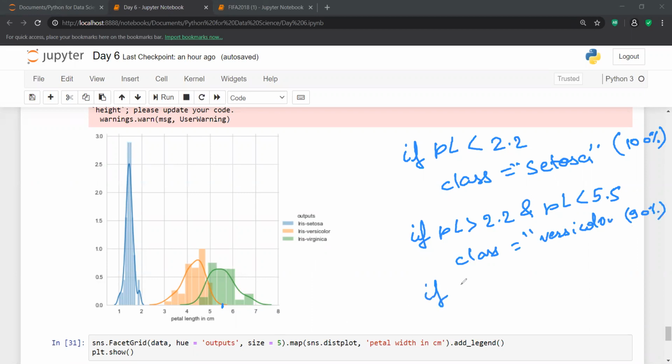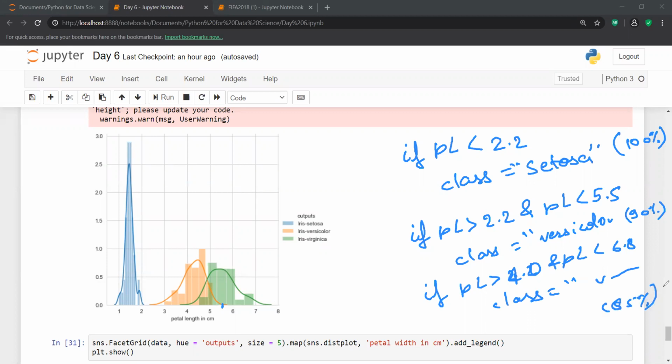If my petal length is greater than 2.2, sorry, it is not only greater than 2.2, it is greater than maybe 4. If it is greater than 4, and definitely you need not give the upper condition, but you can also write 6.8, then that class is definitely virginica, and I can say this with maybe 85% confidence.